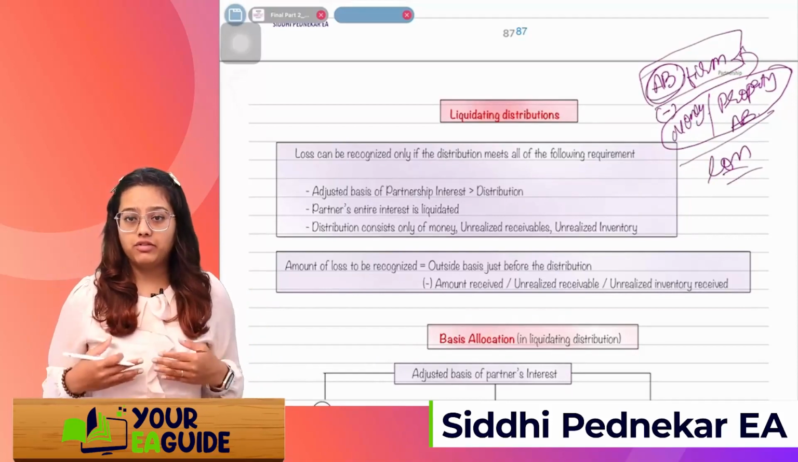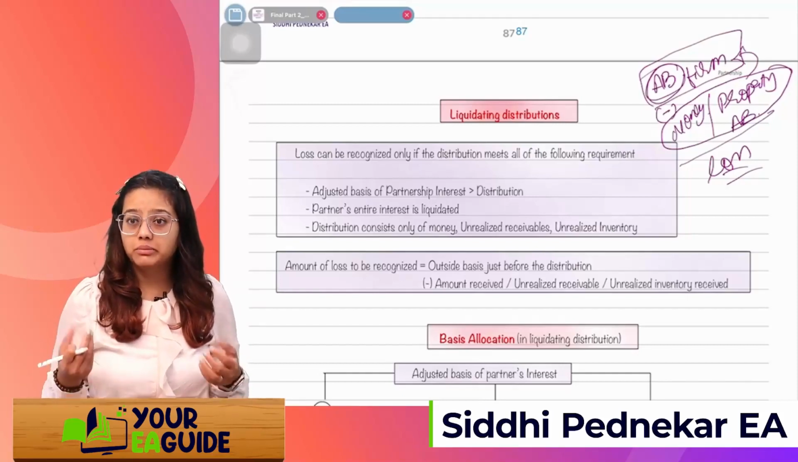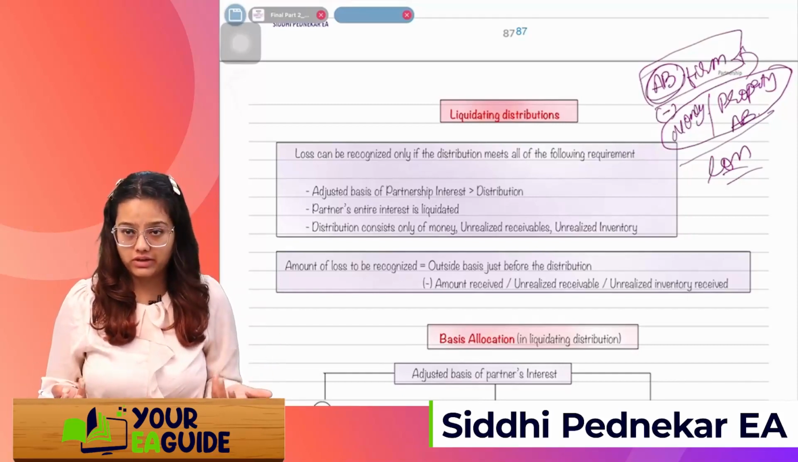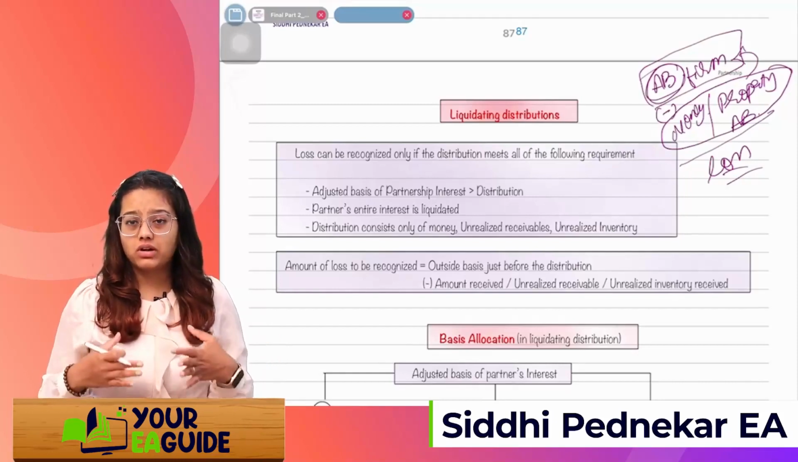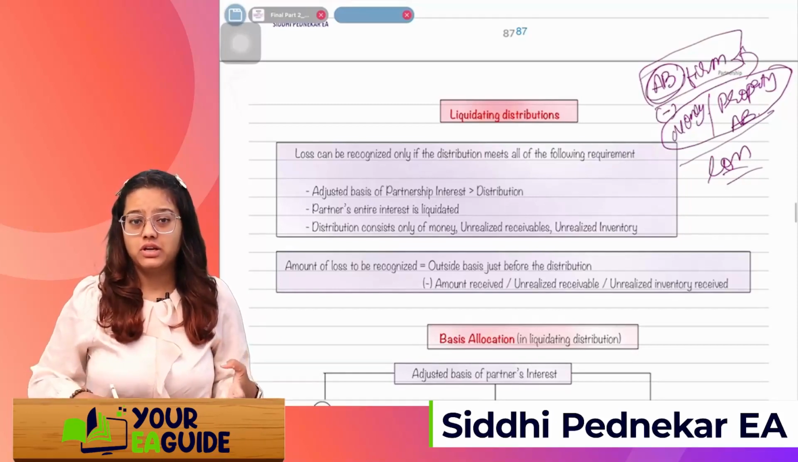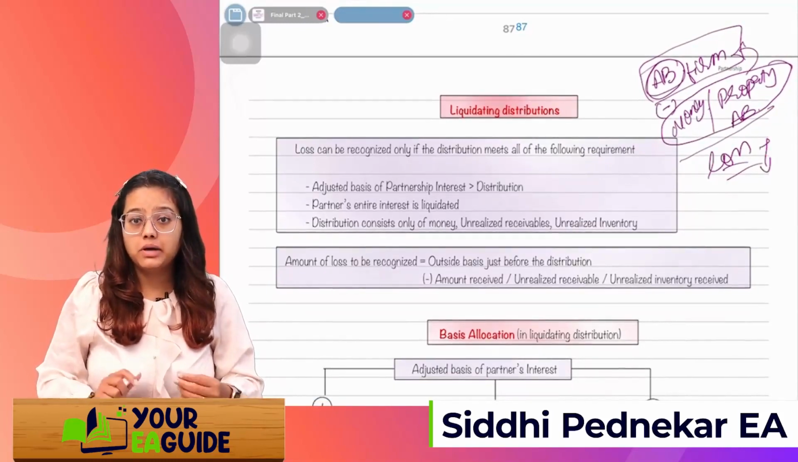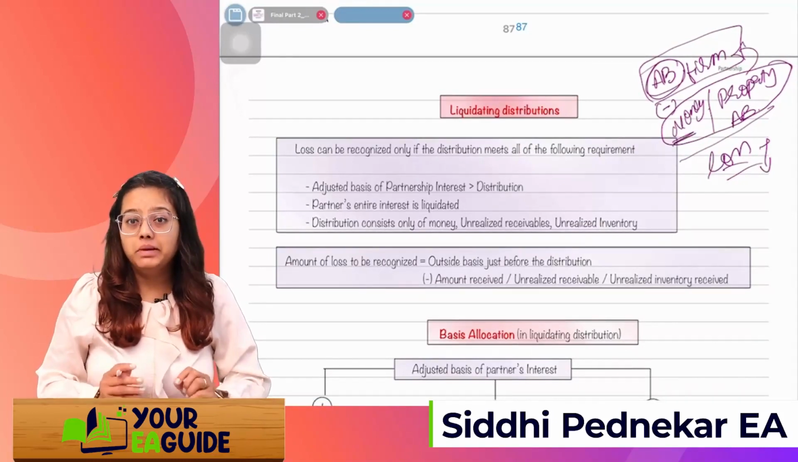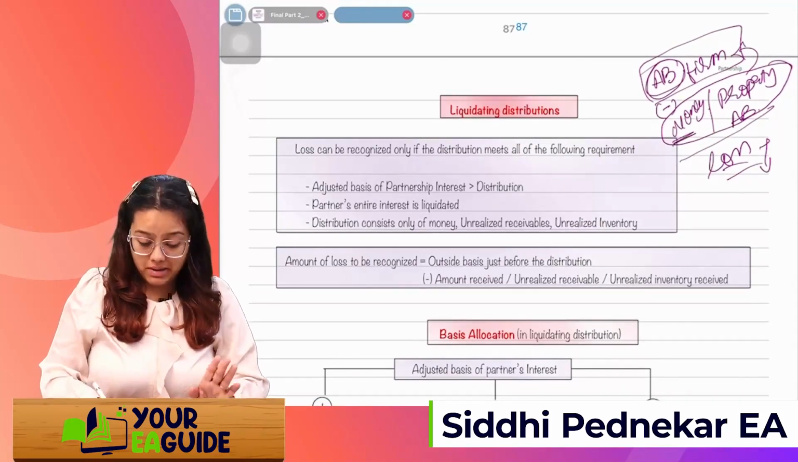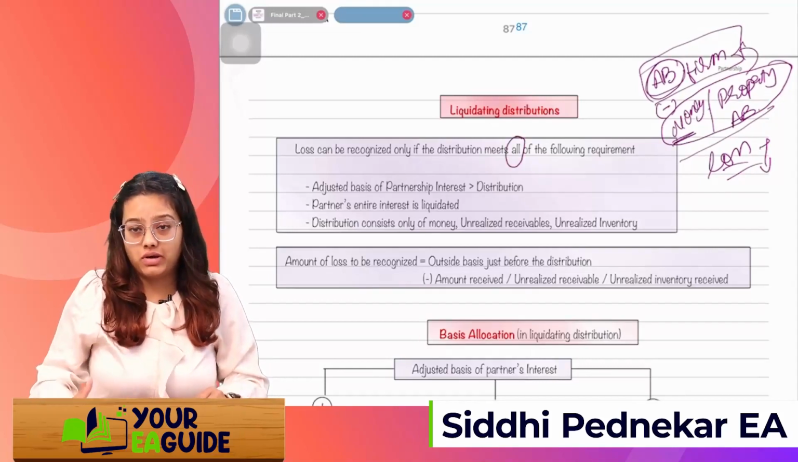Because I know I have contributed 1 lakh, but against that I'm just receiving 50k. So the remaining 50k I am not going to get, so the remaining 50k will be my loss. This is what is called a liquidating distribution. This loss the partner can recognize, right? But only if this kind of distribution meets all the following requirements. Remember the term all. It should meet all the following requirements.